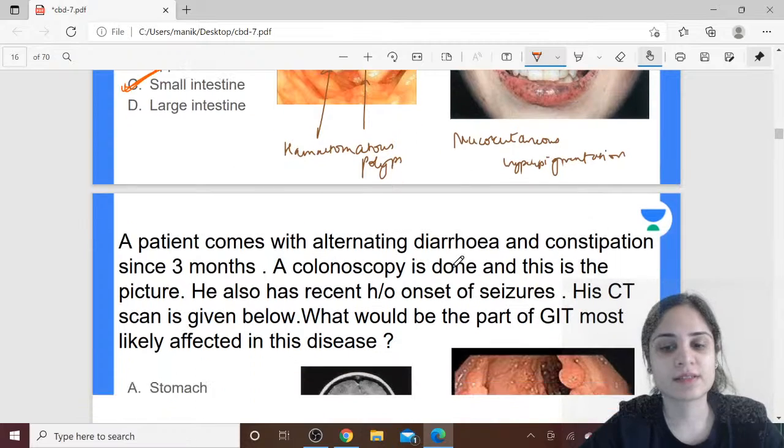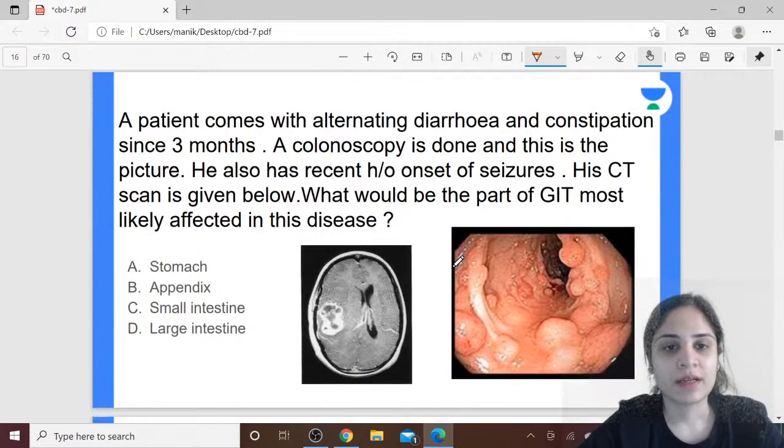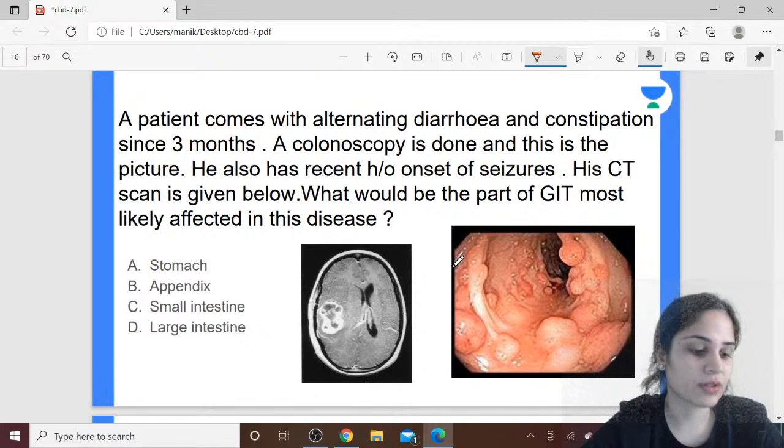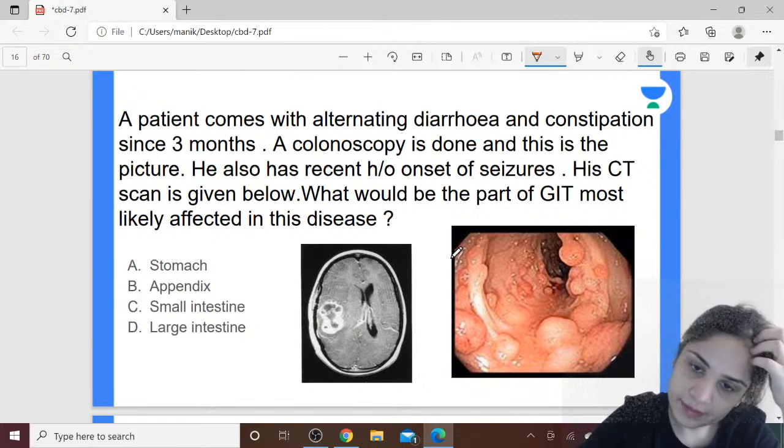Now look at this similar question and similar options, and you need to identify. A patient comes with alternating diarrhea and constipation since 3 months. A colonoscopy is done and this is the picture. He also has a recent history of onset of seizures. His CT scan is given below. What would be the part of GIT most likely affected in this disease? Stomach, appendix, small intestine or large intestine? Yes, Rameshwar, you are right. Jejunum is most commonly affected in Peutz-Jeghers syndrome.